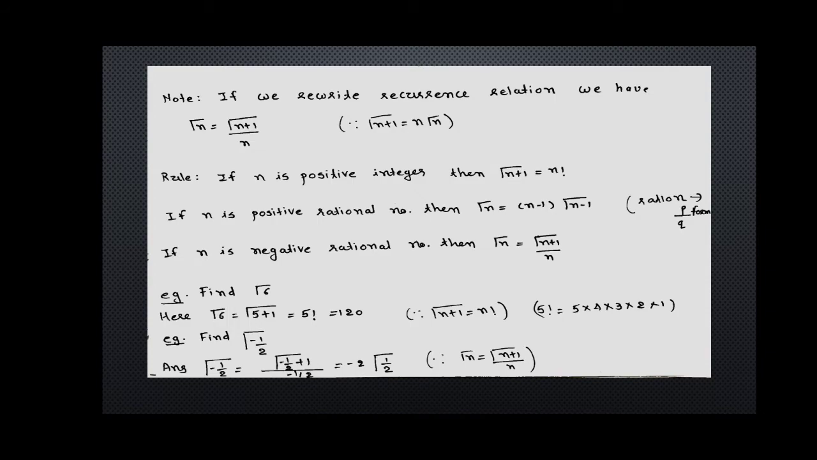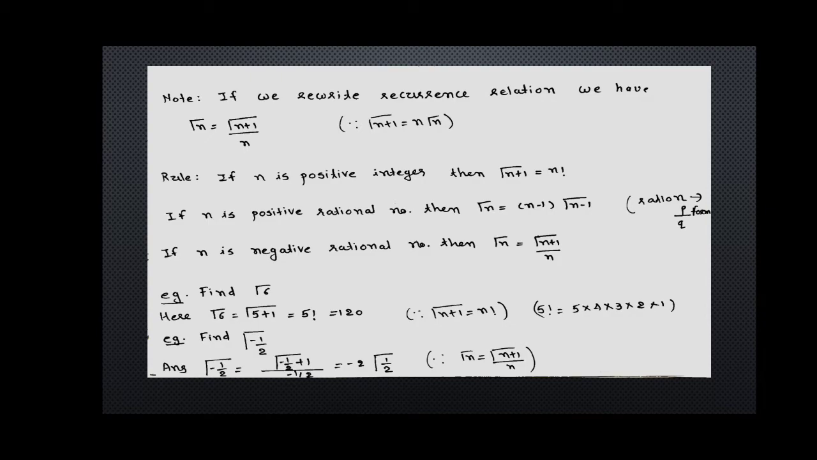Note, if we rewrite the recurrence relation, we have gamma n is equal to gamma n plus 1 upon n, from the recurrence relation gamma n plus 1 is equal to n gamma n. So we have three rules, when n is a positive integer and if n is a rational number. Rational number means we can convert it into the form p by q. But there are two possibilities: a rational number is positive or negative. So we have three rules.